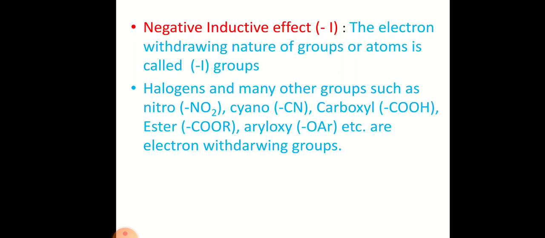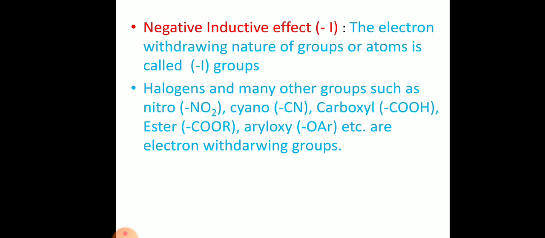Other groups also, like the nitro group, NO2. Here two oxygens are connected to nitrogen, so that nitrogen gets more positive charge, and it will withdraw electrons from the molecule. One of the strongest minus I effect groups is NO2. This is very important: NO2 is the nitro group, the strongest minus I group. Minus I is nothing but withdrawing electron density from the molecule.